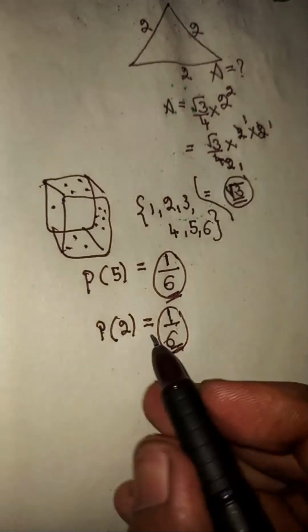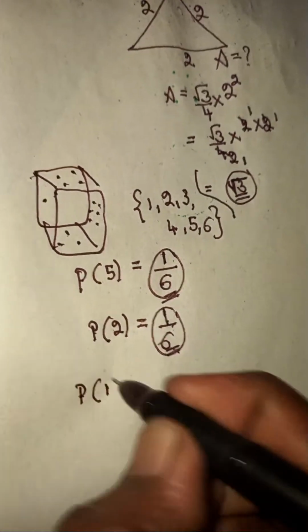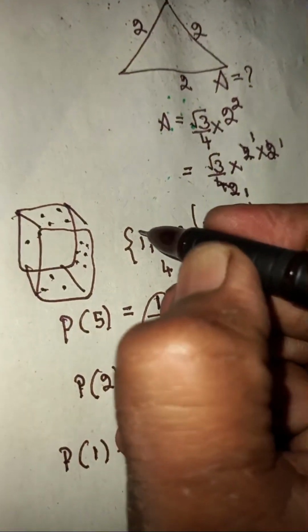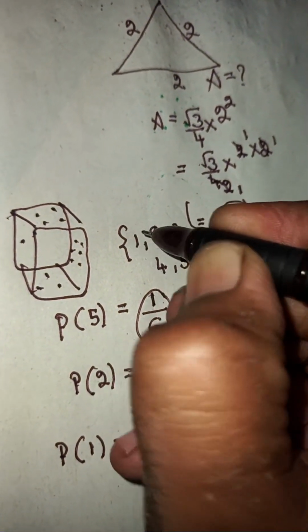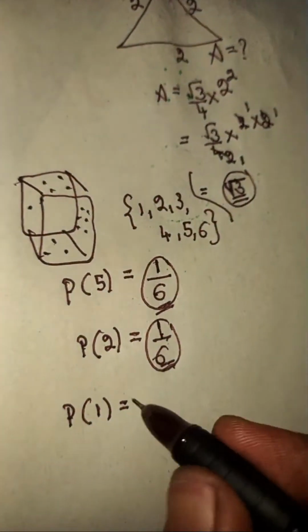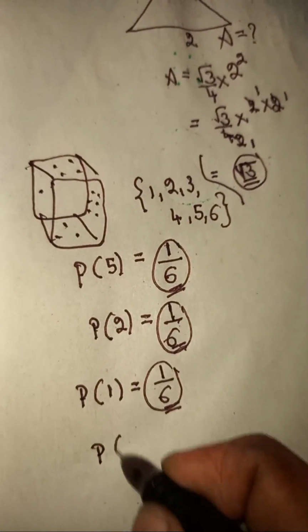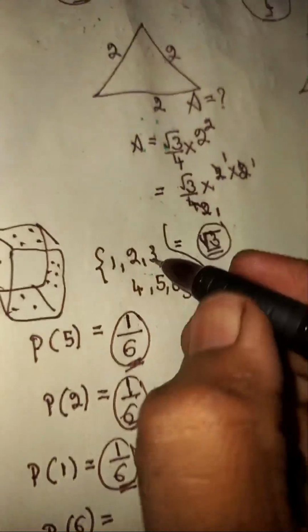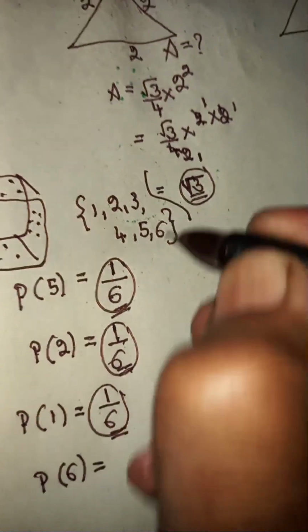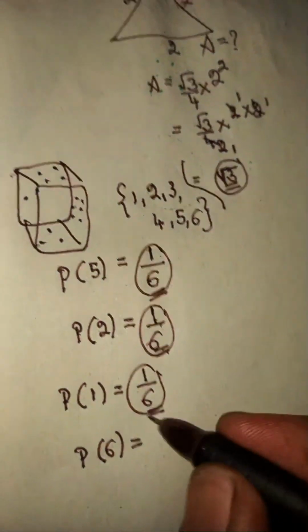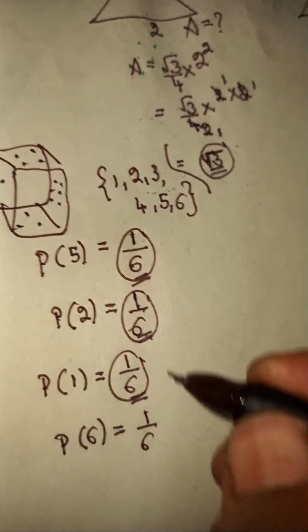And they even ask what is the probability of getting 1 here. Here there is only one chance of getting 1, totally 6 chances, so it's going to become 1 by 6. And what's the probability of getting 6? Even 6 there is only one chance, but totally there are 6 chances, that is going to become 1 by 6.